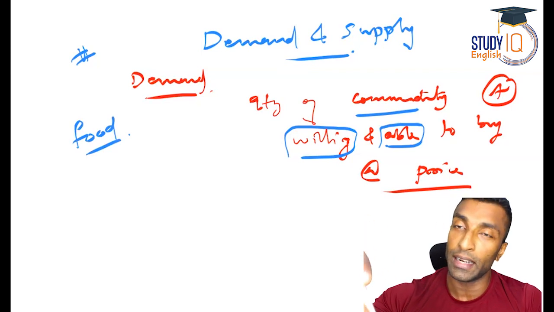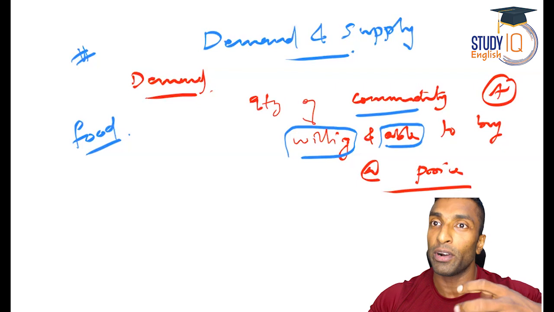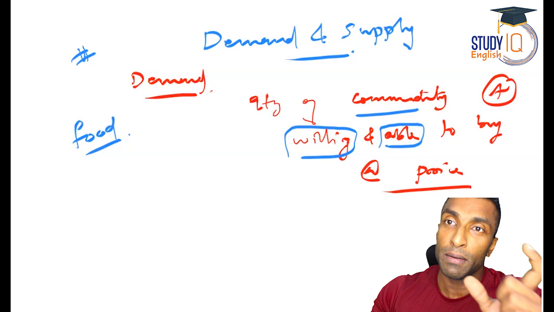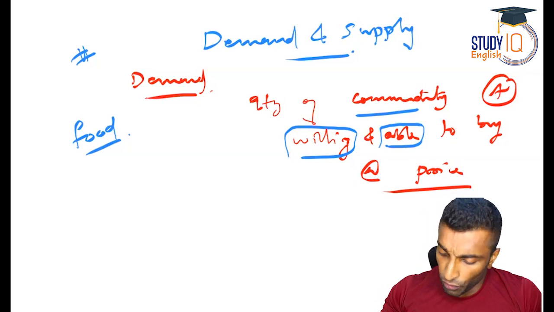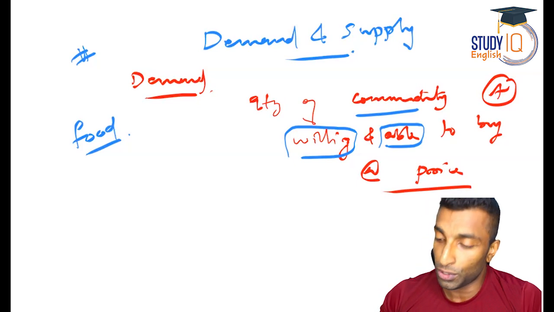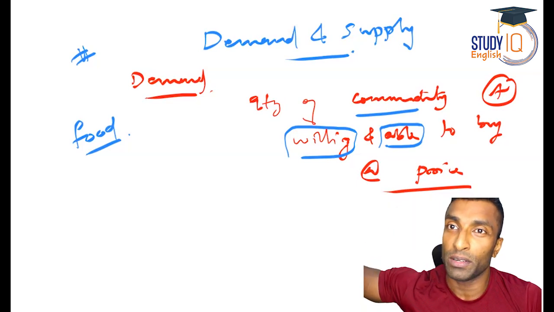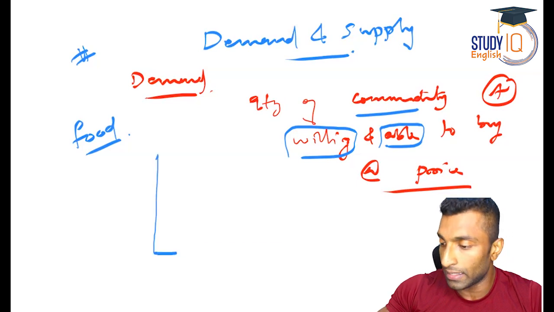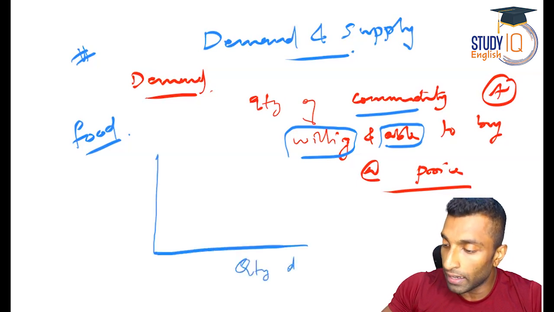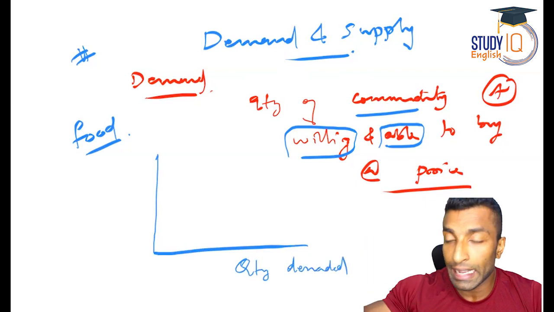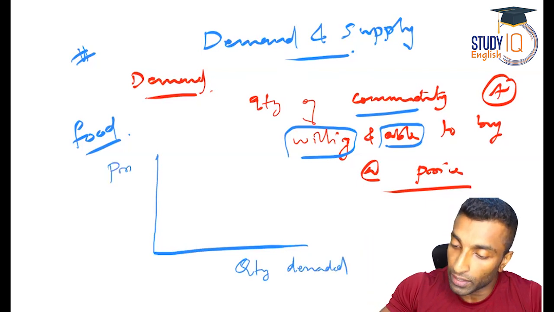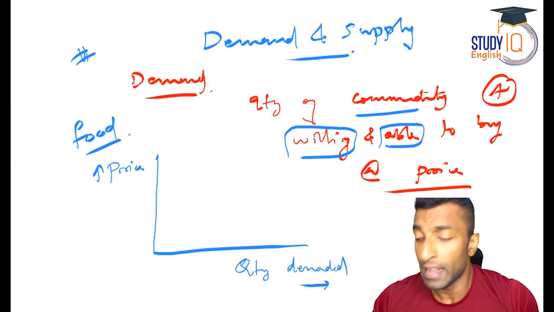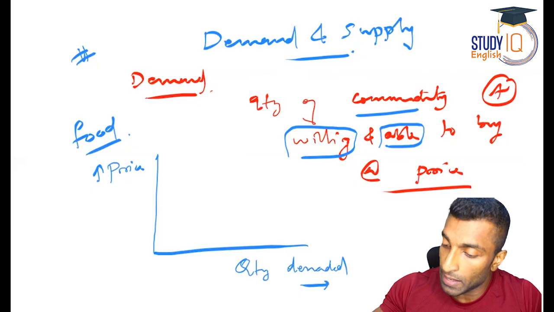So you need to understand it very clearly that it's the quantity of commodity that an individual is willing and able to buy at a particular price. So if you want, you can draw a graph also. It should be a downward sloping curve. Whenever you draw a demand curve, it should be downward sloping. So it's like this. You will be going for quantity demanded on the x-axis and the price on the y-axis. So here, this is how you will go for it. And let's see the prices.